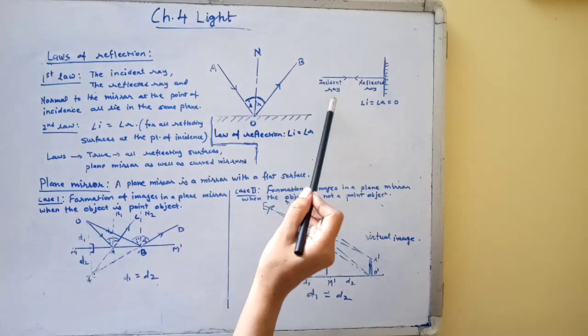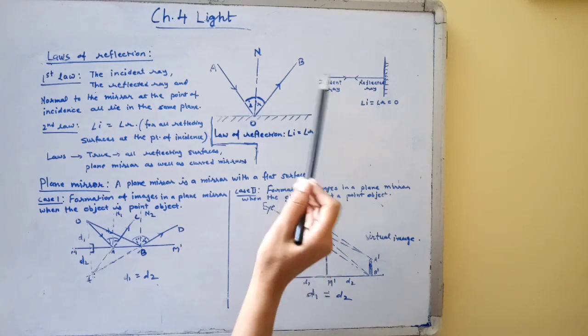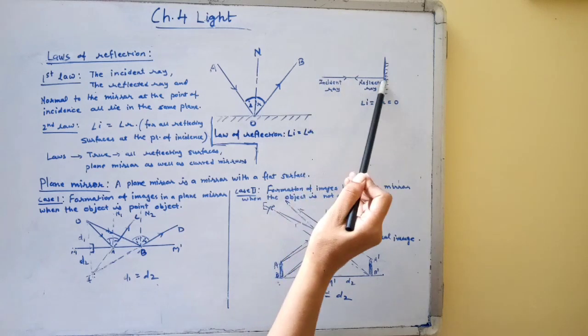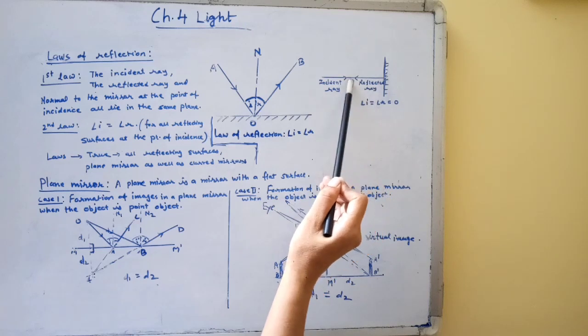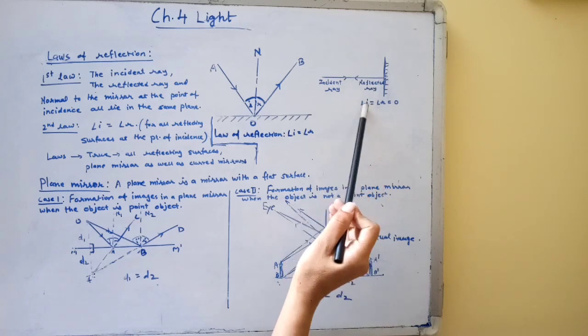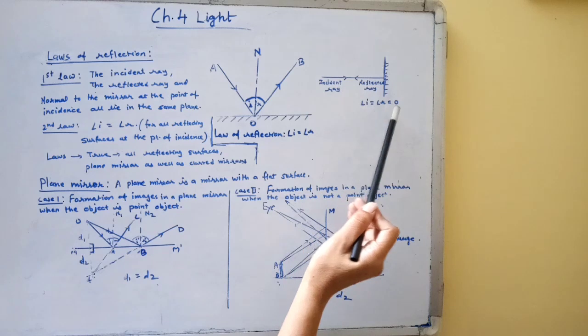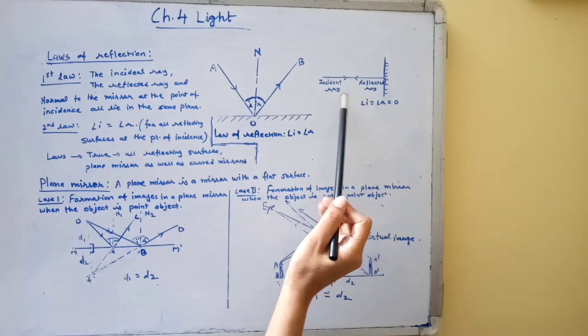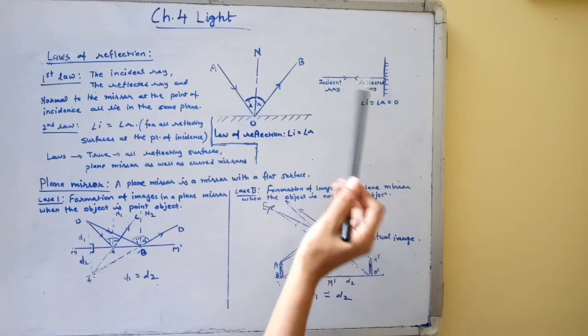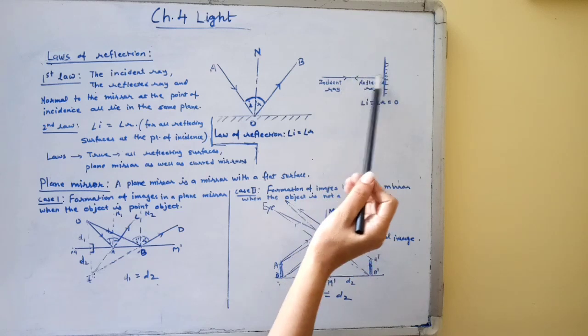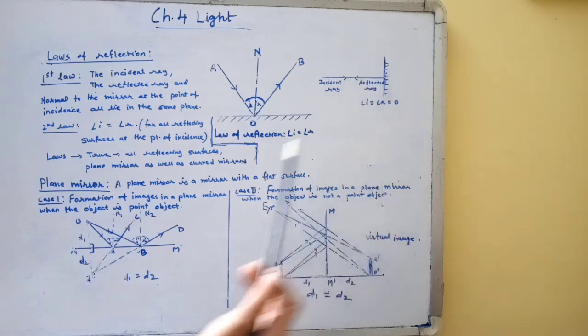Now it is important to note that when the incident ray is along the normal, the reflected ray traces the same path. In this case, the angle of incidence and the angle of reflection are both 0, as the angle between the incident ray and the normal is 0 and the angle between the reflected ray and the normal is 0.